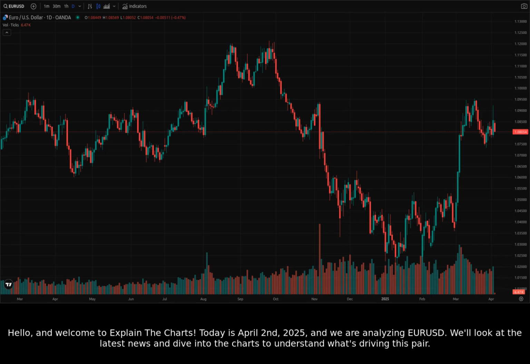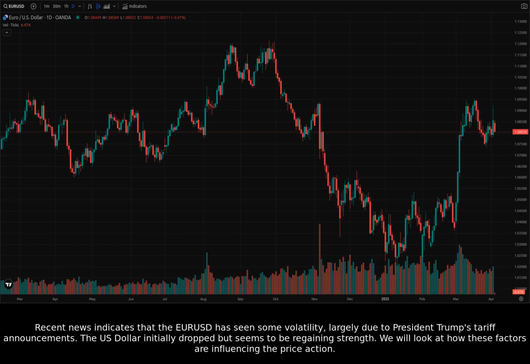Today is April 2nd, 2025, and we are analyzing EURUSD. We'll look at the latest news and dive into the charts to understand what's driving this pair. Recent news indicates that the EURUSD has seen some volatility, largely due to President Trump's tariff announcements. The US dollar initially dropped, but seems to be regaining strength. We will look at how these factors are influencing the price action.